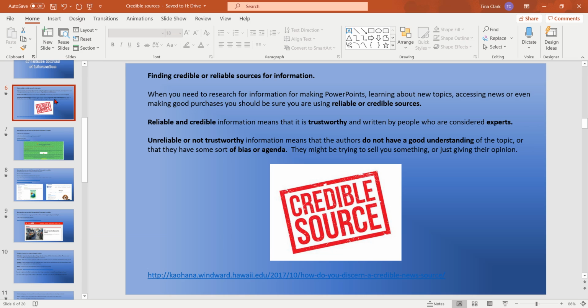Reliable and credible information means that it is trustworthy and written by people who are considered experts. Unreliable or not trustworthy information means that the authors do not have a good understanding of the topic or that they have some bias or agenda. They might be trying to sell you something or just give you their opinion, or they might just be trying to sway you toward their way of thinking.